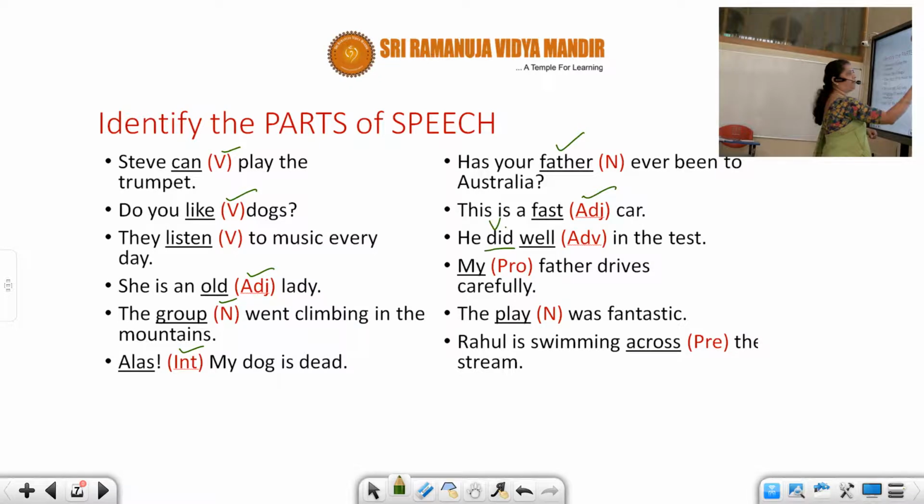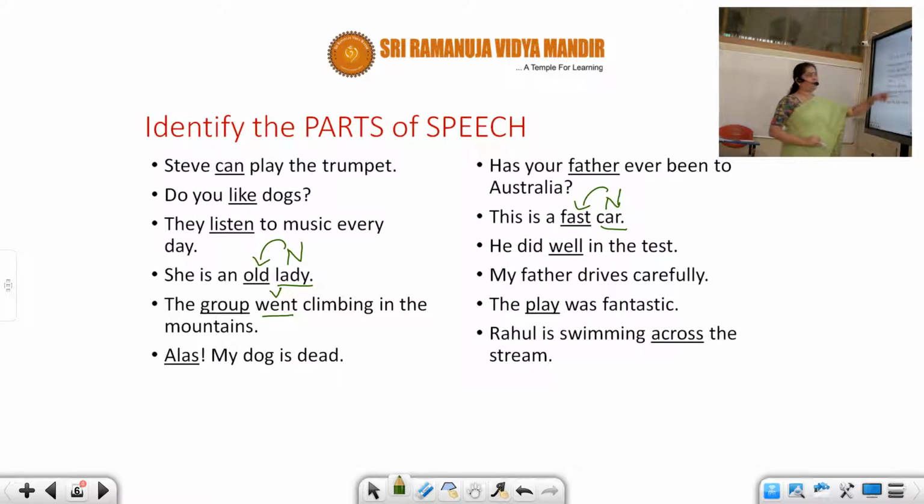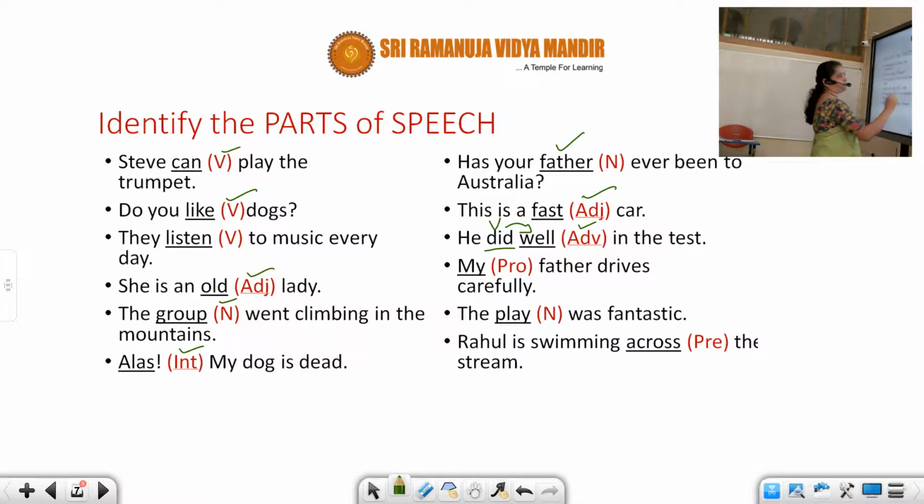He did how? Well, because it's modifying the verb, it's an adverb. Now the next one, I forgot to give you the underlined word. The underlined word is "my." You understood, students? I've told you the subjective case, objective case, possessive cases of pronouns. So here "my" is the pronoun.